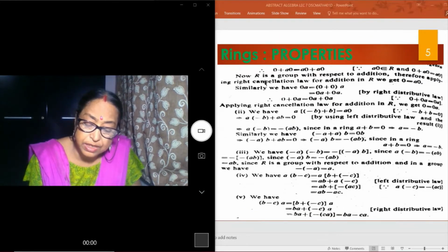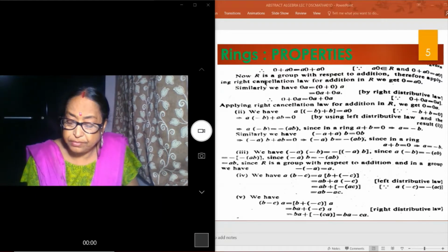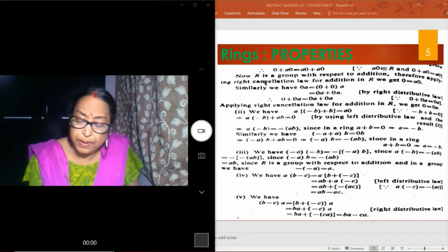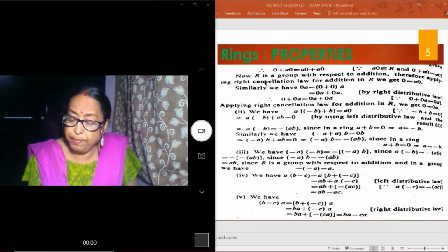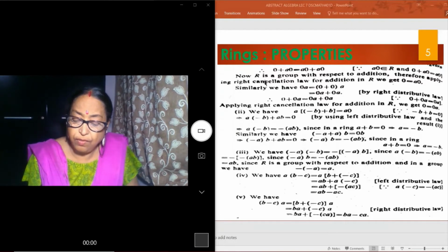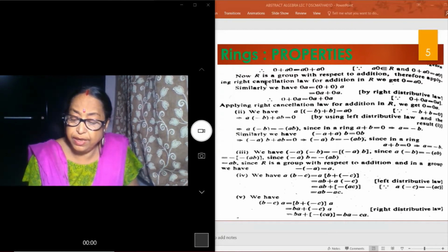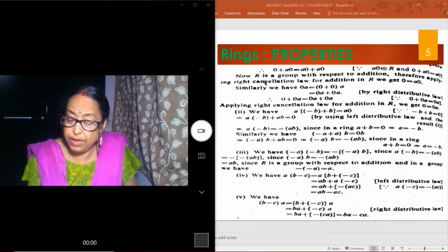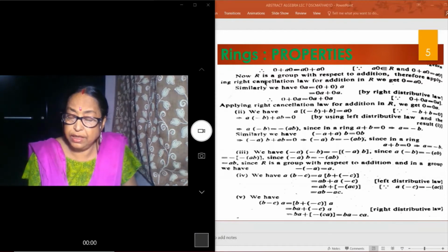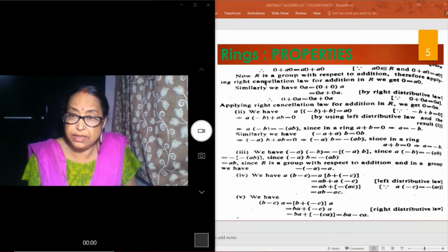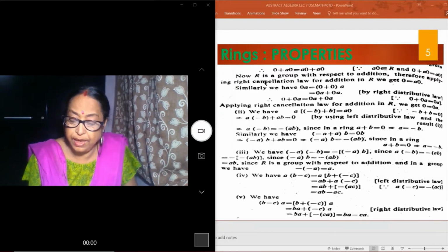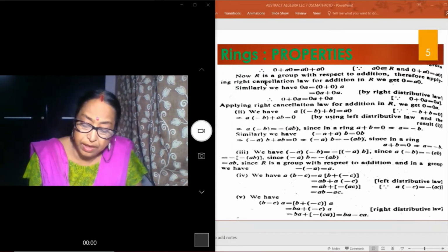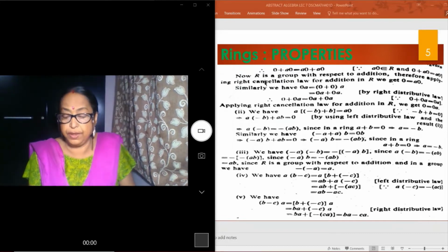Applying the left cancellation law, since R is a group with respect to addition, we get 0 = a·0. Similarly, 0·a can be written as (0 + 0)·a, and applying the cancellation law, we get 0 = 0·a.